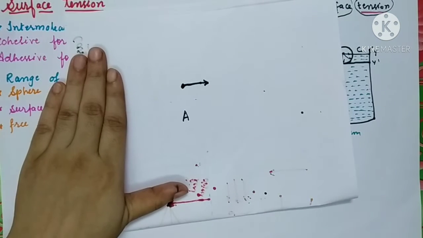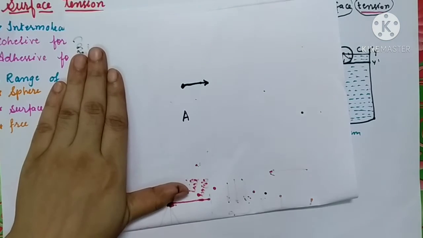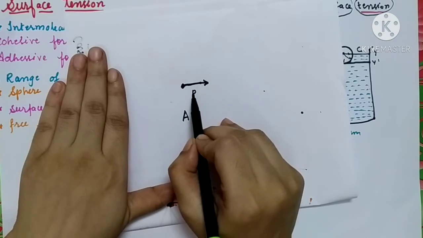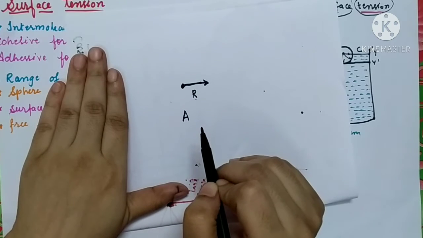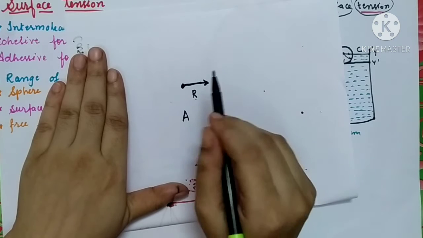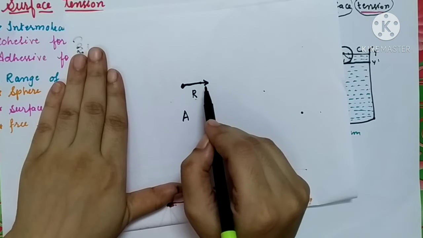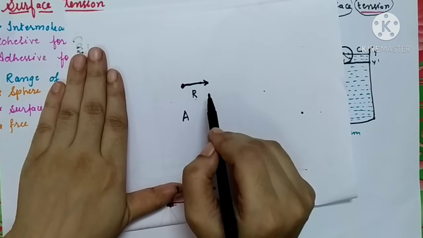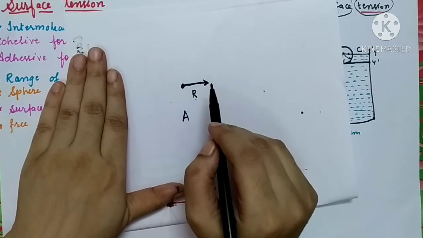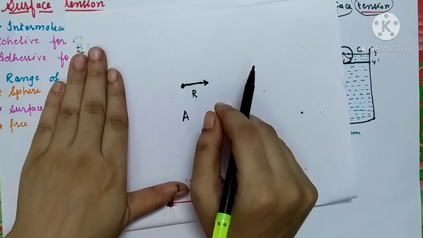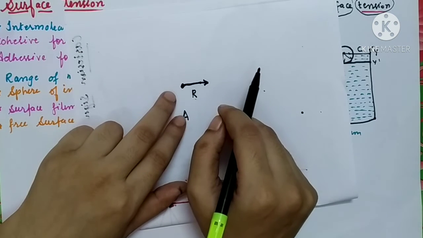So this is called as range of molecular attraction. Range of molecular attraction is nothing but the maximum distance up to which the forces of attractions are effective. So this is called as range of molecular attraction.